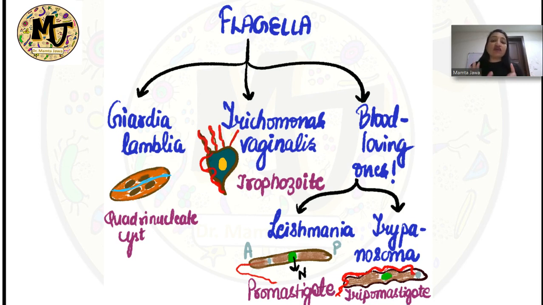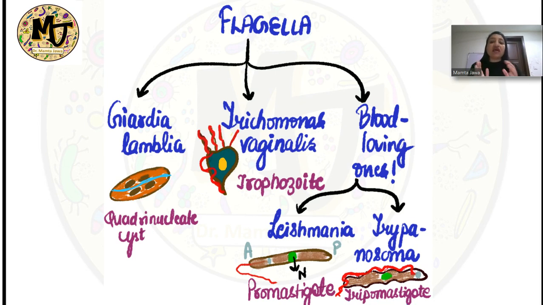Then the second one, we have got the genital flagellate, that is Trichomonas vaginalis. Remember, T for Trichomonas, T for trophozoid. This protozoan does not have a cyst stage. It is a strict human pathogen. The mode of infection is sexual intercourse. Okay, and the trophozoid is the infective form, which, as you can see over here, I have drawn, and it has got an inverted